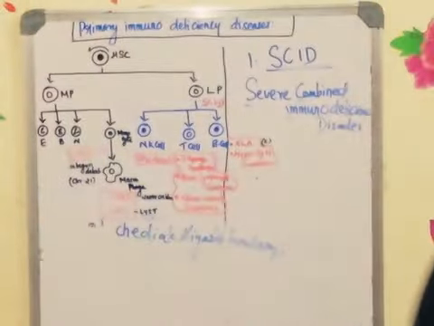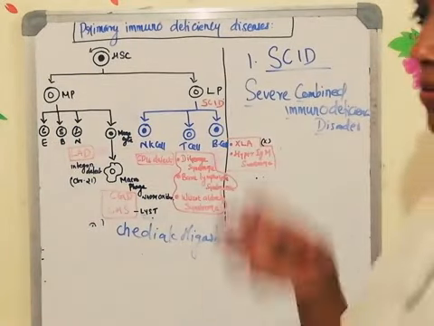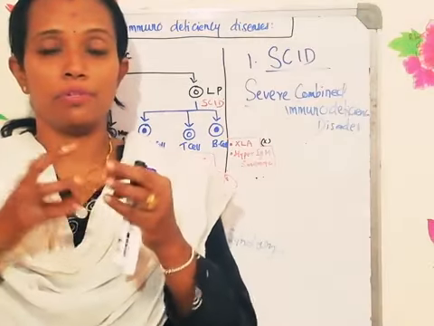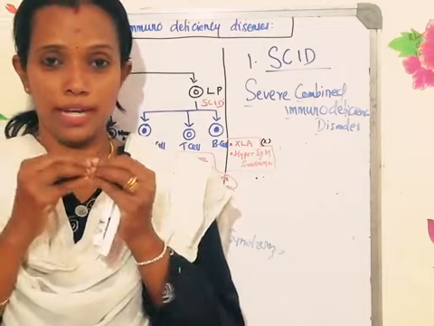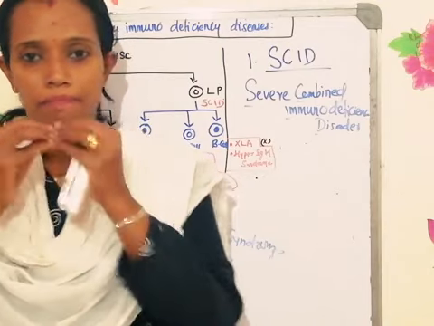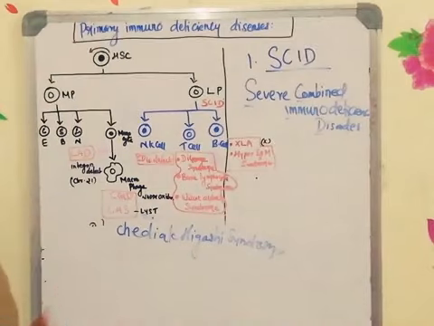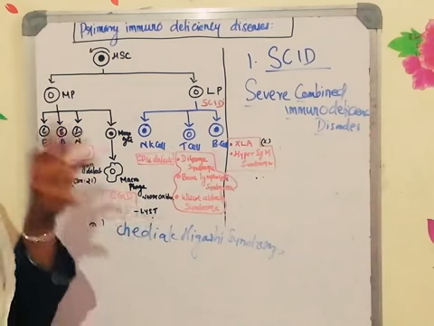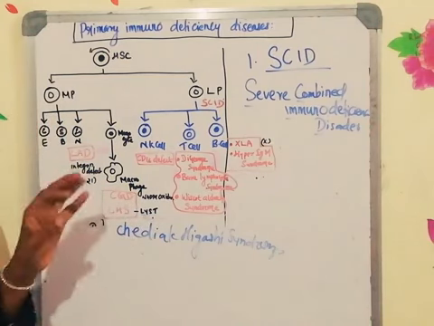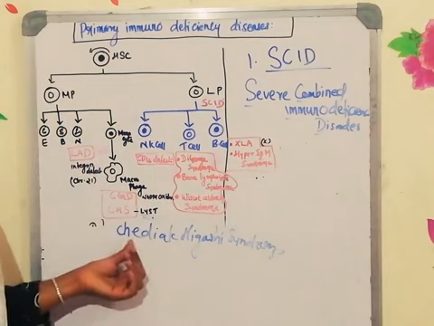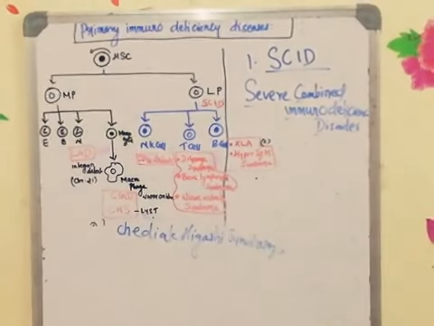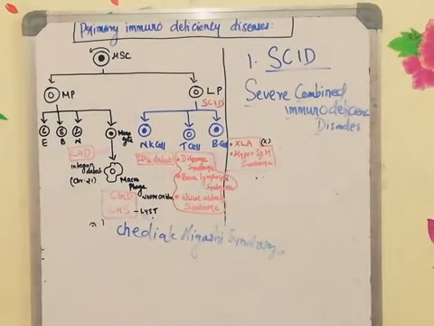The function of LYST is that whenever phagosomes are formed, the phagosome fuses with the lysosome with the help of this lysosomal trafficking enzyme. This is the one which helps in the binding of the phagosome with the lysosome. When this enzyme is absent, the formation of the phagolysosome won't happen. Whenever the phagolysosome is not formed, bacterial degradation won't happen. Thereby, phagosomes accumulate in the cell, leading to various disorders. So this condition is known as Chediak-Higashi syndrome, because of a defect in the lysosomal trafficking enzyme LYST.